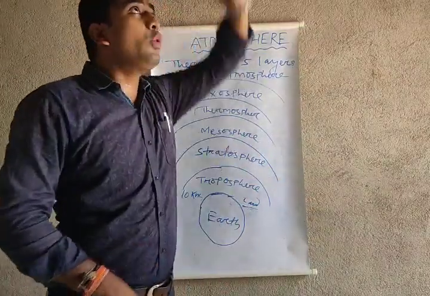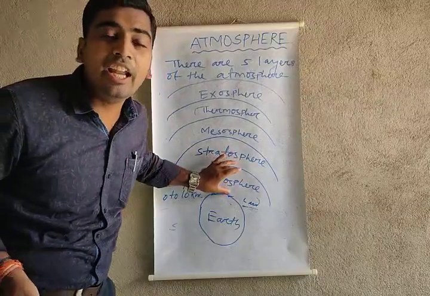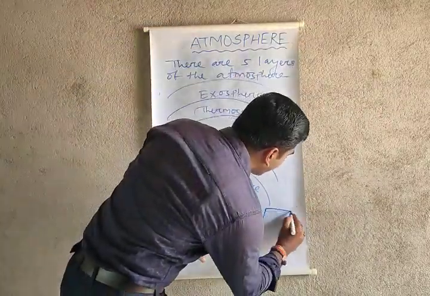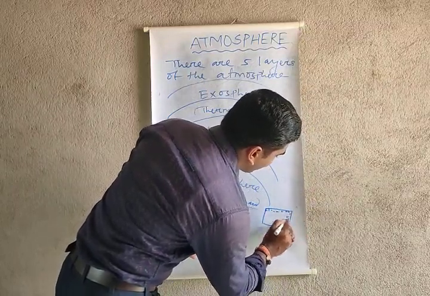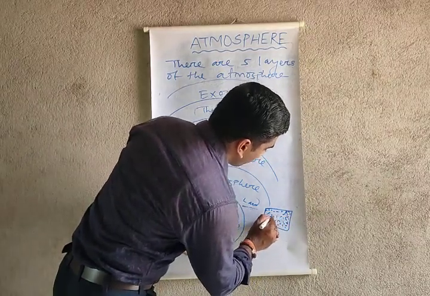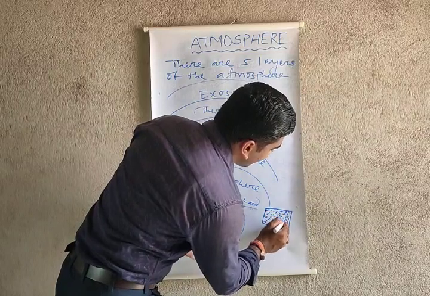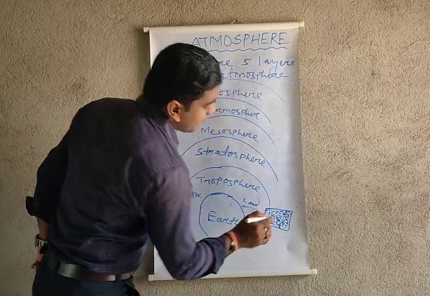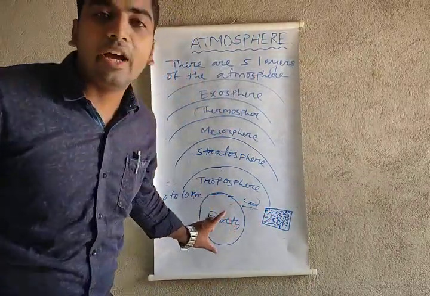From the land to above 10 kilometers far away, that's known as the troposphere layer. It means the troposphere layer has this much oxygen. Molecules of oxygen or air are available here in the troposphere because it is touching the layer of the land.